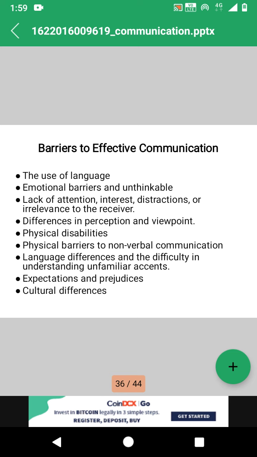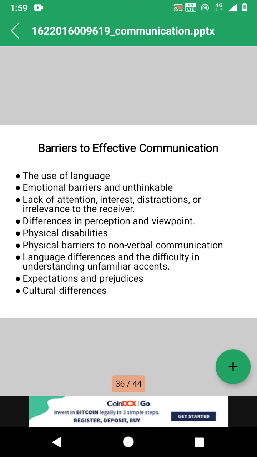Our Indian accent is different, the US accent is different, and Caribbean people's accents are different. So accent also plays an important role in communication. If they do not understand, then it becomes a barrier.